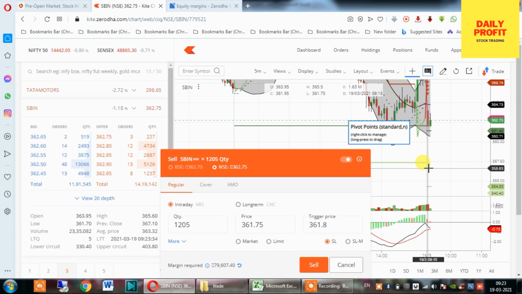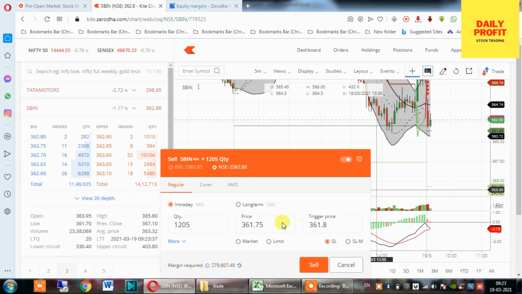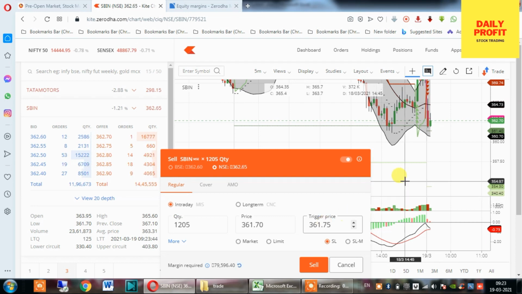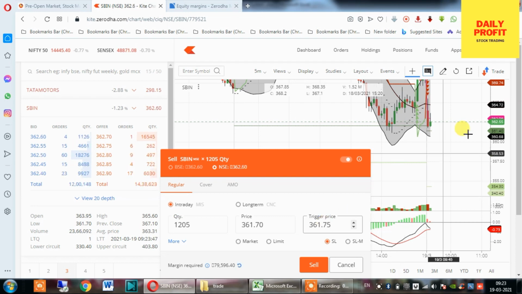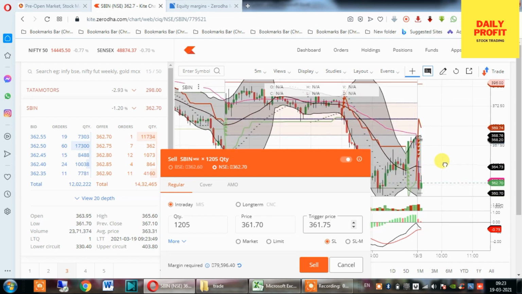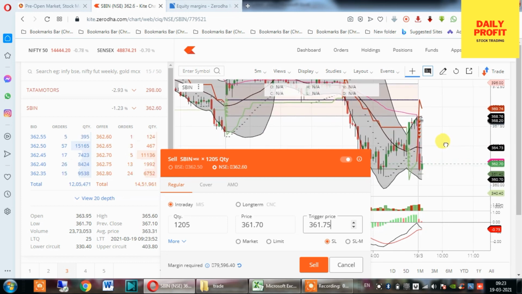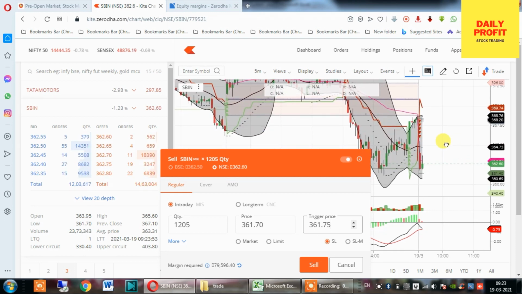So the sellers are more. And the MACD, I find, is going to go down. All these are in favor of selling, so I am planning to go short.